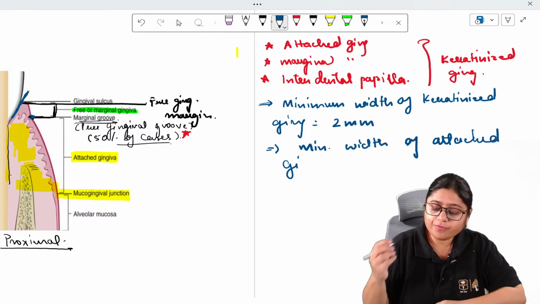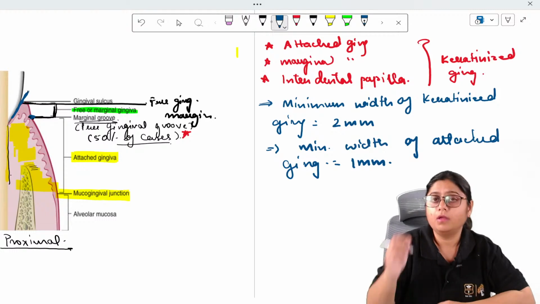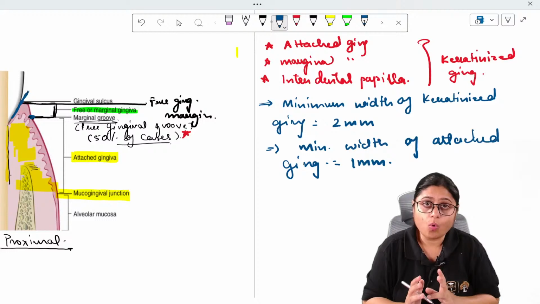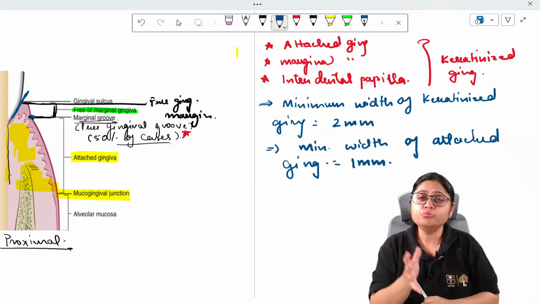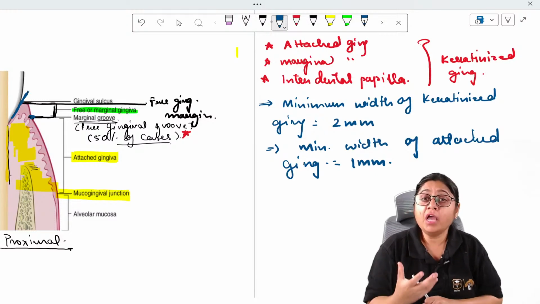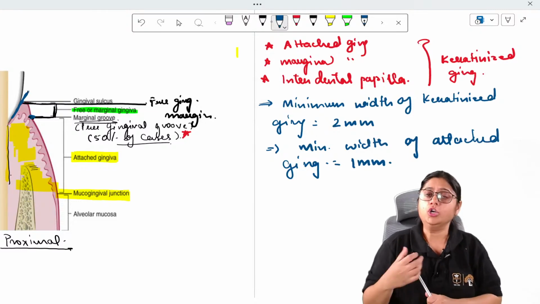So the minimum width of attached gingiva is 1 mm. Minimum 1 mm should be present. And why is it so? Why have the scientists come to a conclusion? This is a fact which you must know, okay? But why they have come to the conclusion that the minimum width of keratinized gingiva should be 2 mm, the minimum width of attached gingiva should be 1 mm.